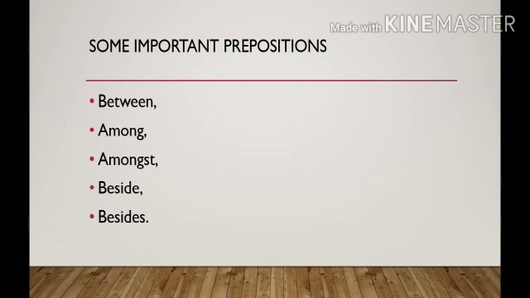Now, besides. It means extra. We use this preposition in this sense. Beside and besides, both prepositions are used on the basis of suitable meaning. This preposition is also used in this type of sentence. For example, Ram knows English besides Hindi.